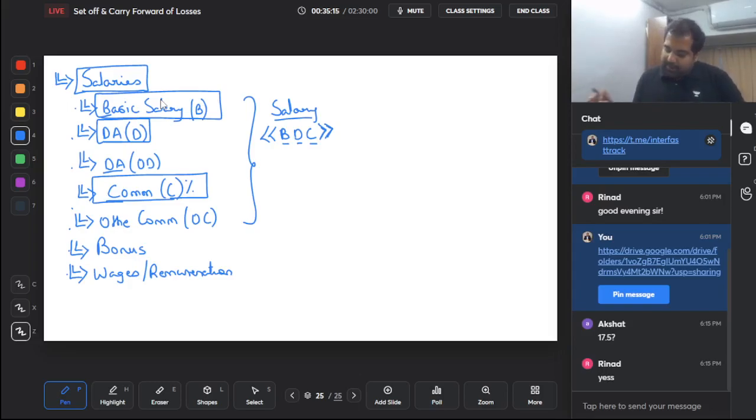Let me check if there's anything else that we want to discuss in the S part. Perfect. And salary, as you know, guys, is taxable on receipt or due basis, whichever is early. The government is in a big hurry to tax you, so whichever is early.